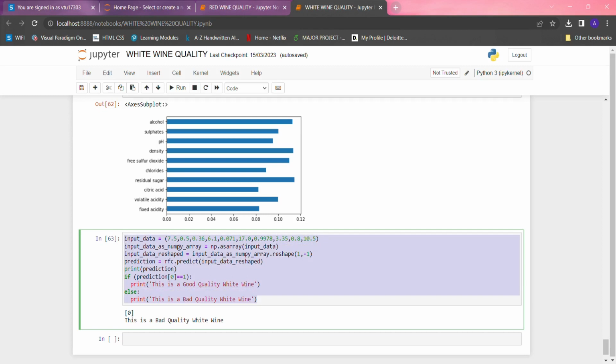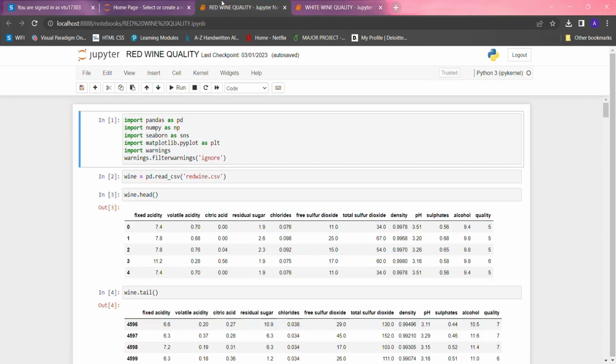So here we have taken the input and we have fed that input into the random forest model, and it predicted whether this is a good quality wine or a bad quality wine. Here we have given the data of a bad quality wine, so it predicted that this is a bad quality white wine. And same goes with the red wine also.